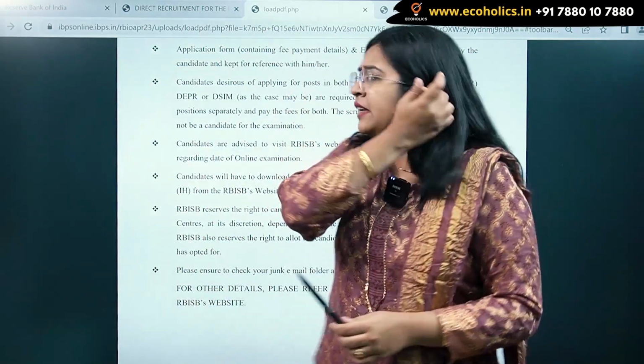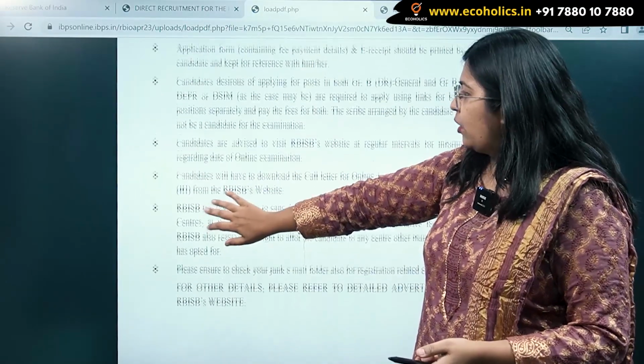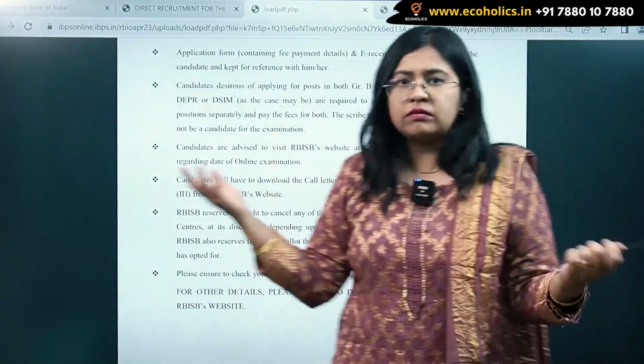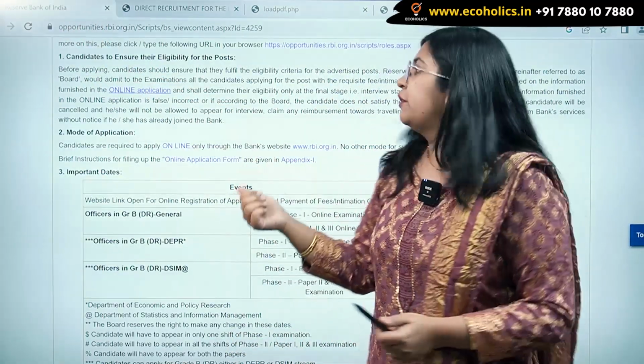So now coming back to इसी तरीके बहुत सारे और भी यहाँ पे points हैं. You can read it. Now coming back to our main notification.